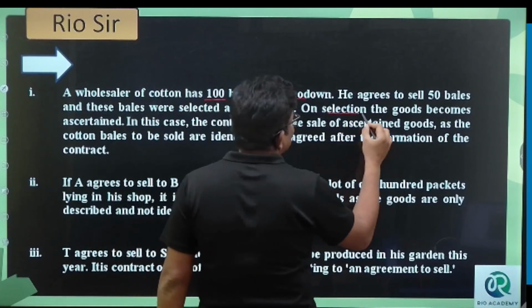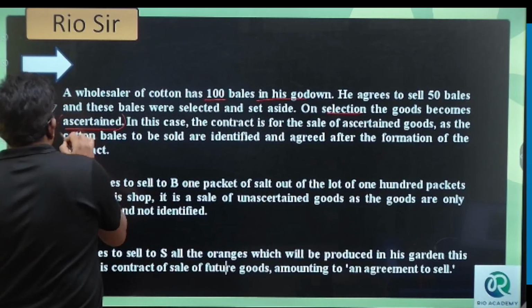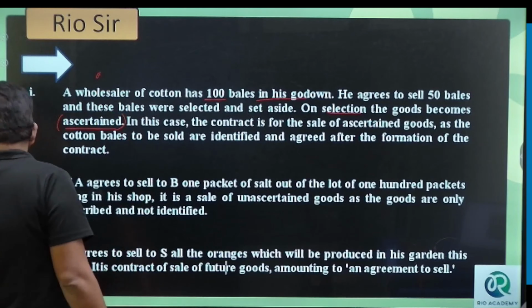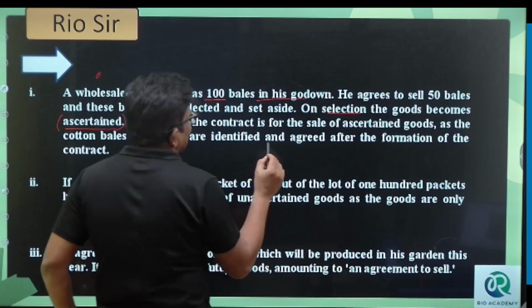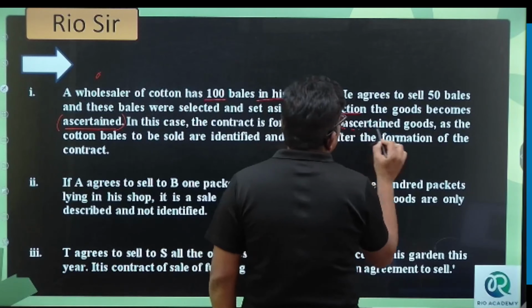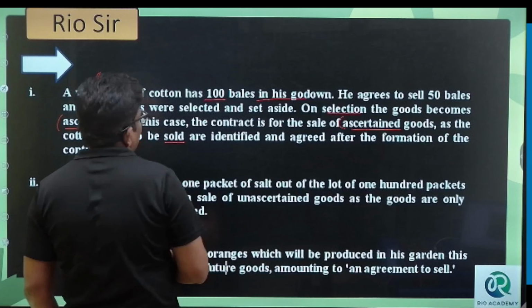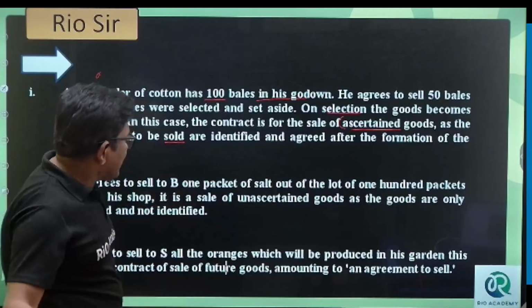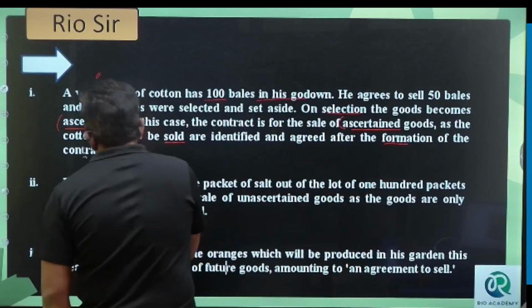On selection, the goods become ascertained goods. So in this case, the contract is for sale of ascertained goods, as the cotton bales to be sold are identified and agreed after formation of the contract. Understood?